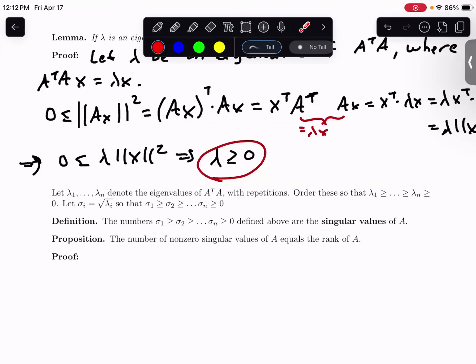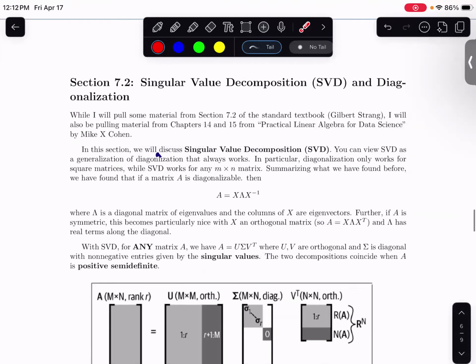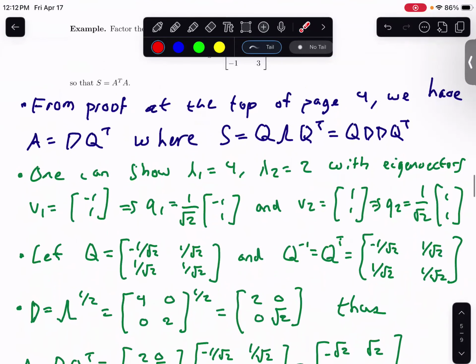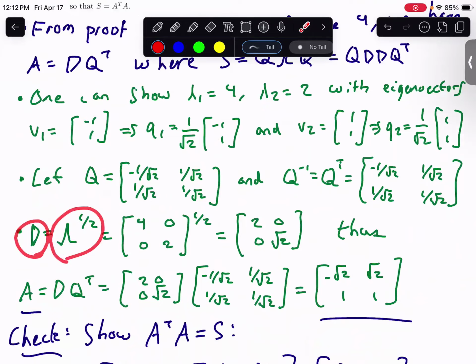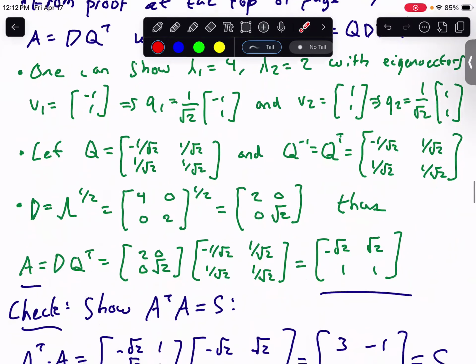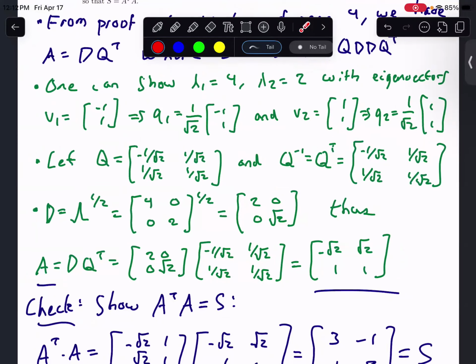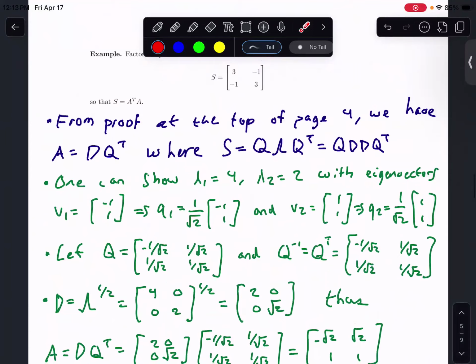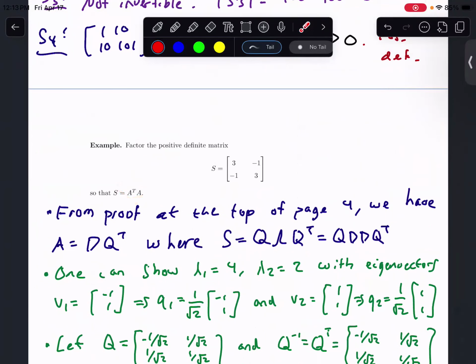And we talked about singular values already, actually. At the end of section 6.5, when we were taking this matrix S and writing it as A transpose times A, we were making use of this D matrix, like this D times Q transpose, where we define D to be the square root of lambda. And so in the example we did in class on Wednesday, these were the eigenvalues and these were the singular values. So we've already been making use of singular values, we just haven't defined them yet. They show up pretty naturally when you're thinking in terms of this A transpose times A business.